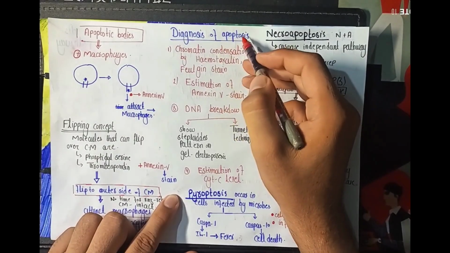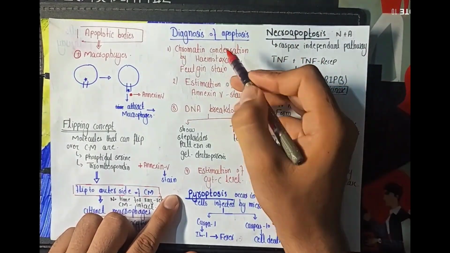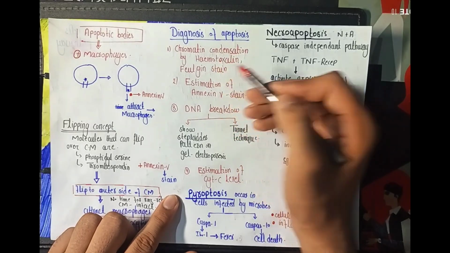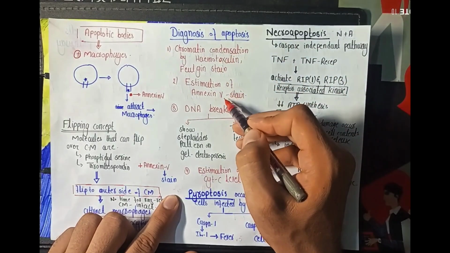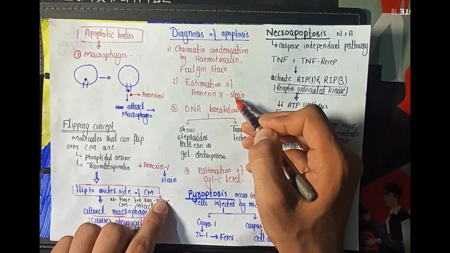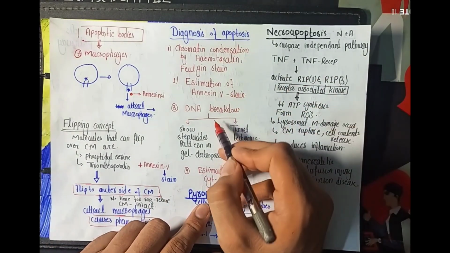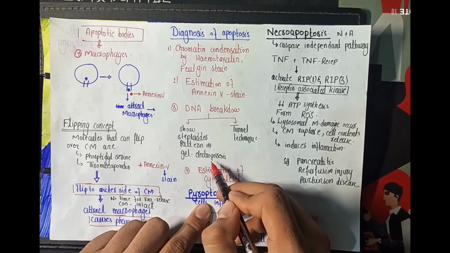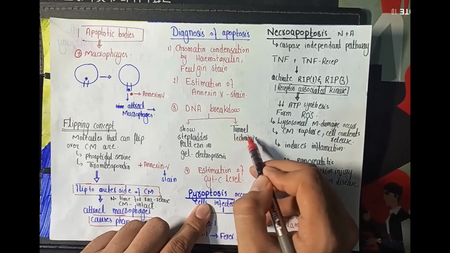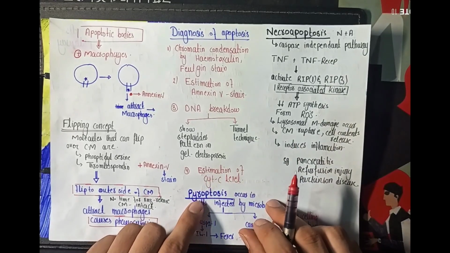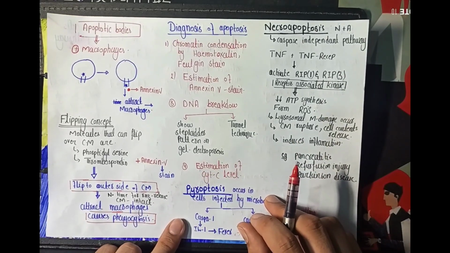अब आ जाते हैं about the diagnosis of the apoptosis. So it can be determined by the chromatin condensation by the hematoxylin or the Feulgen stain, estimation of the annexin 5 stain, which binds to the phosphatidylserine or the thrombospondin molecule. And similarly, the apoptosis also shows the step ladder pattern on the gel electrophoresis. And similarly, the DNA breakdown can also be measured by the TUNEL technique. And the last one includes the estimation of the cytochrome C level.